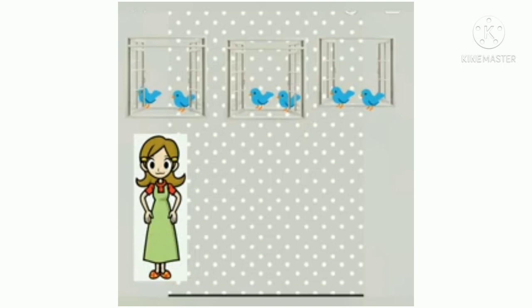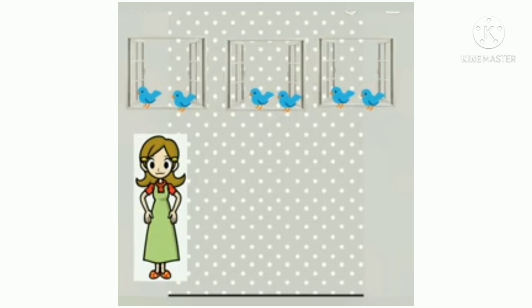So, Ammu decides to count the number of birds. So, there are 2 birds on the first window, 2 birds on the second window, and 2 birds on the third window. Ammu knows adding. Then she adds like 1, 2, 3, 4, 5, 6.